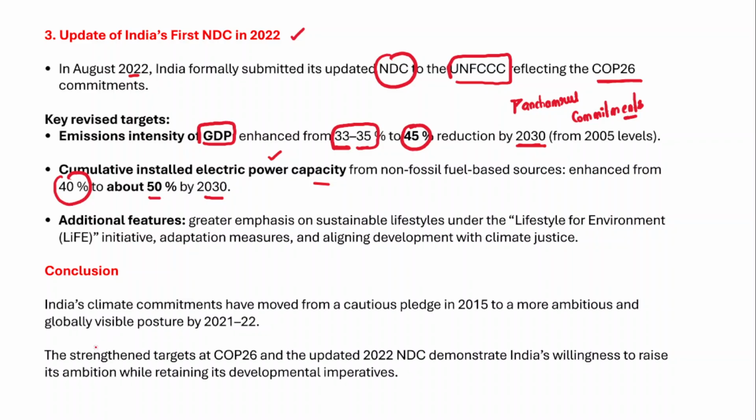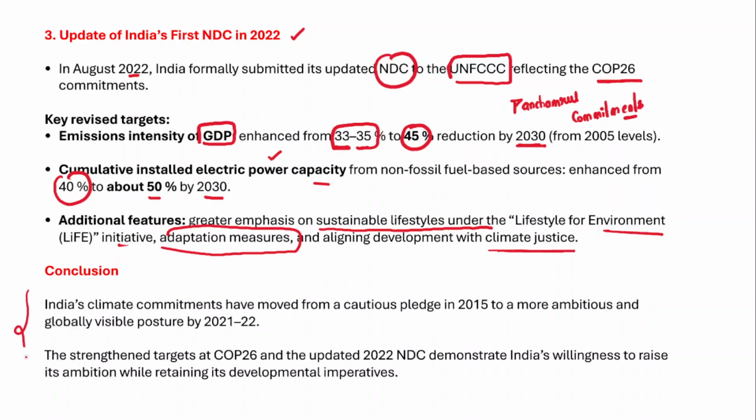And some additional features also, for example, greater stress is on sustainable lifestyle under the Lifestyle for Environment initiative, right? As part of the Lifestyle for Environment initiative, the main focus will be on adaptation measures, aligning development with climate justice.